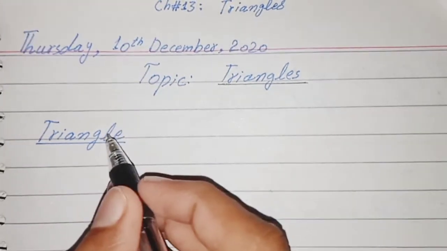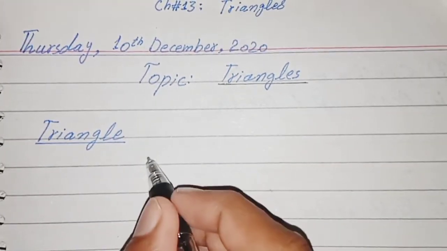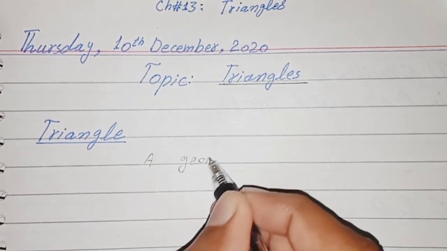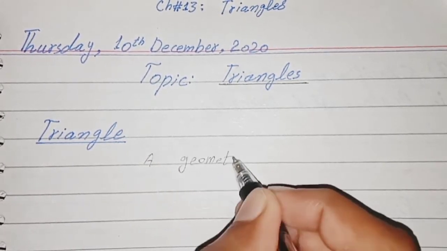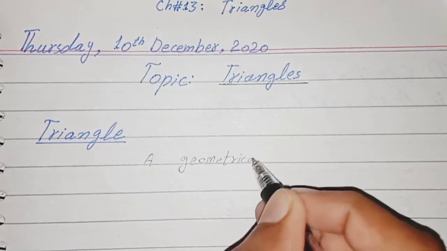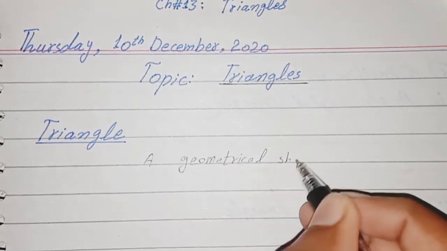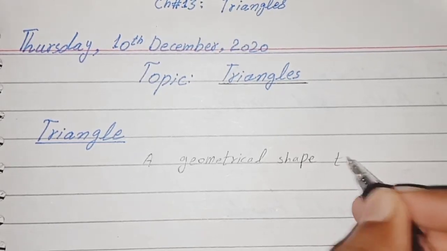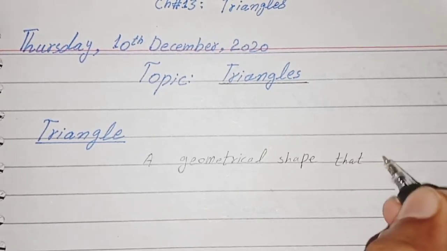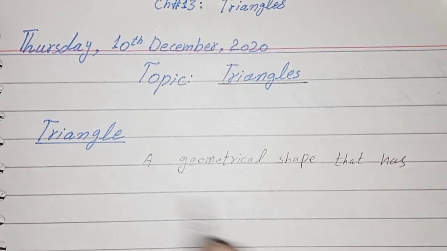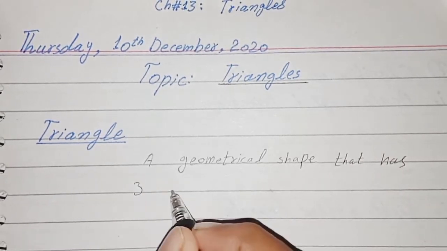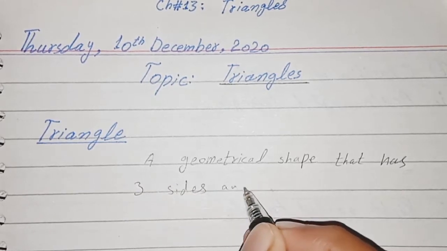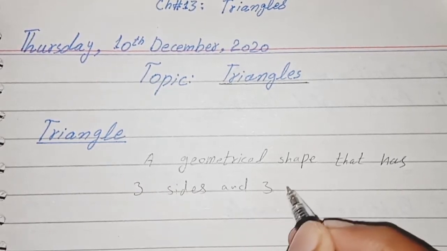So a triangle is a geometrical shape that has three sides and three angles.